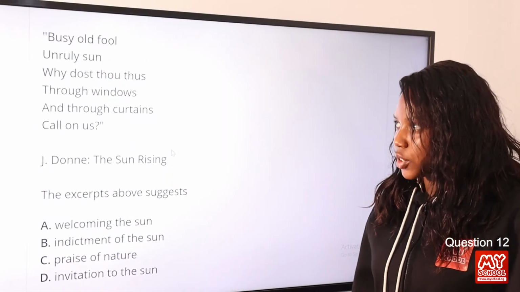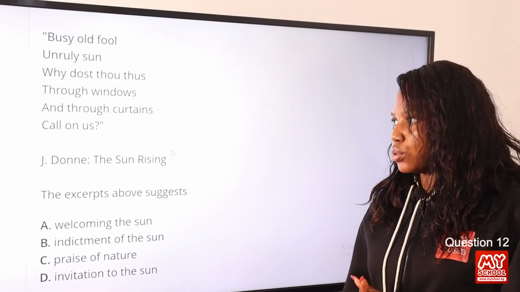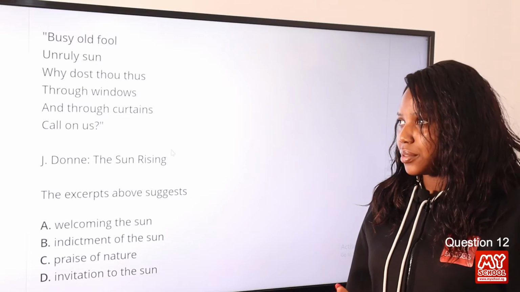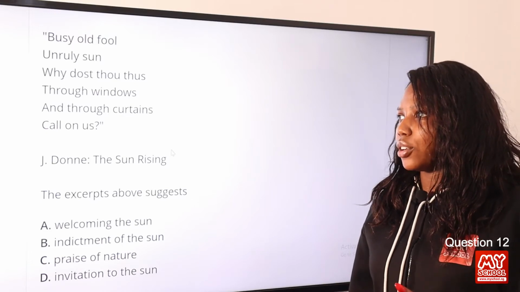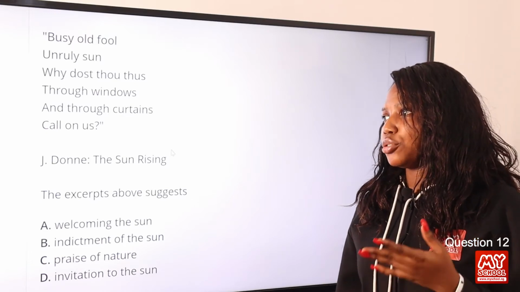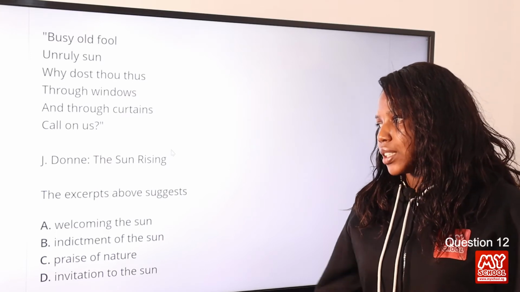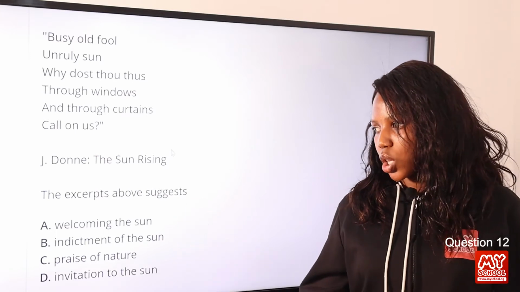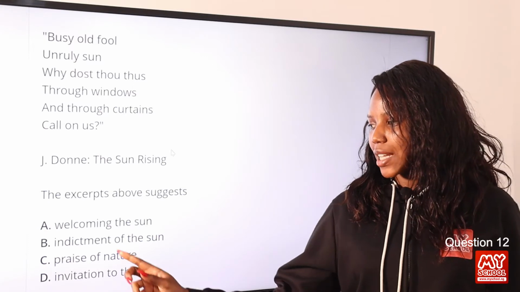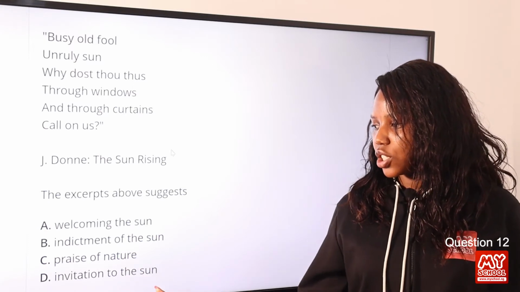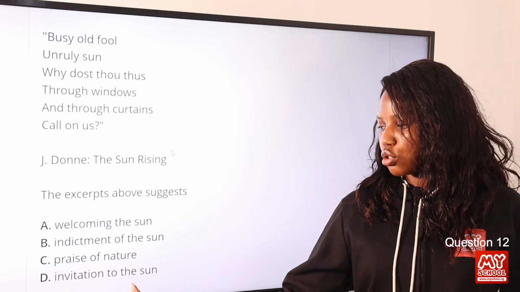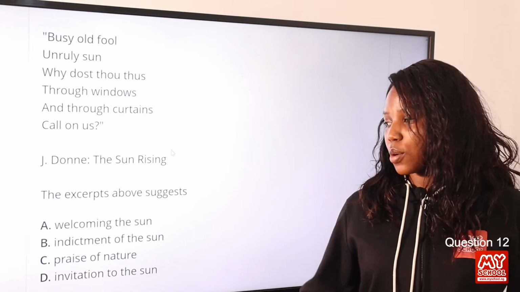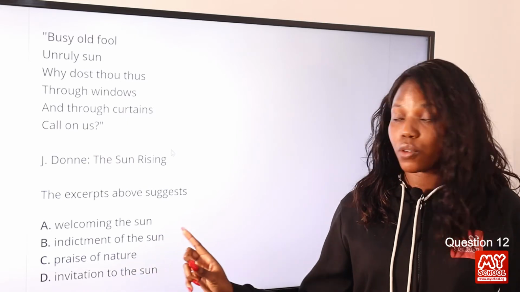Question 12. Busy old fool, unruly son, why dost thou toss through windows and through curtains call on us? The excerpt above suggests option A, welcoming the sun, option B, indictment of the sun, option C, praise of nature, option D, invitation to the sun. The answer to this question is option B, indictment of the sun.